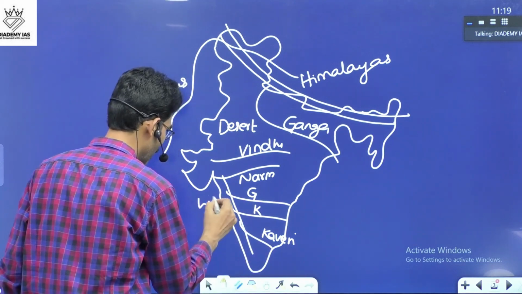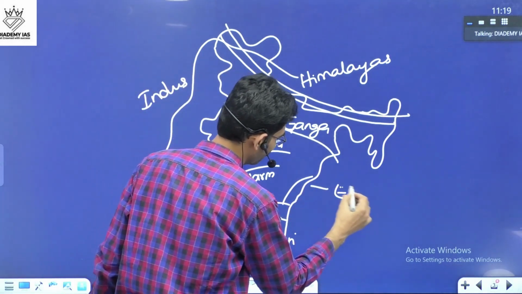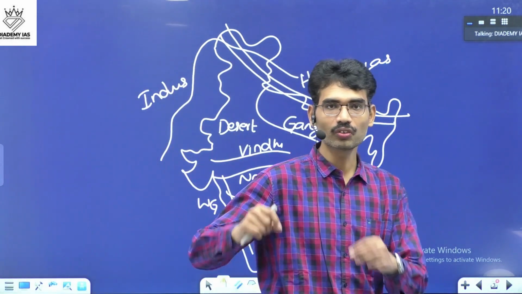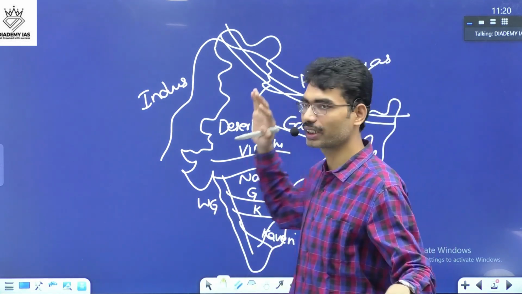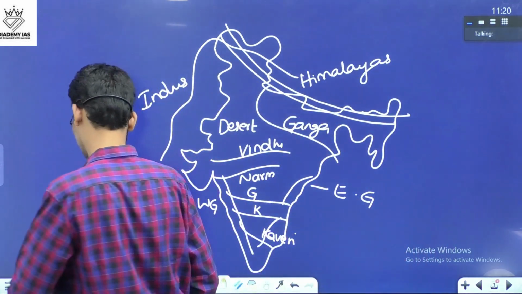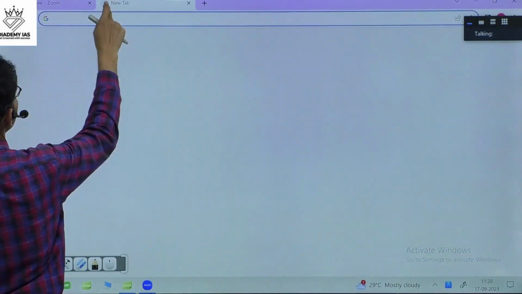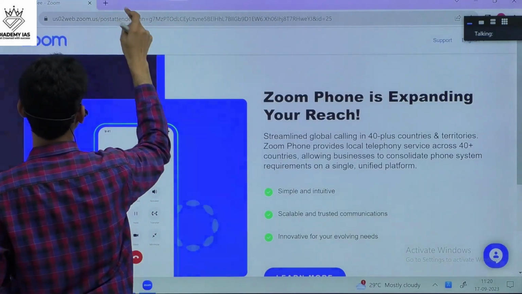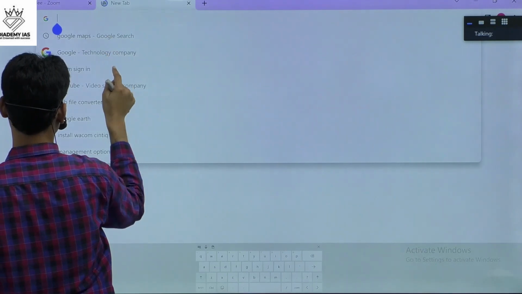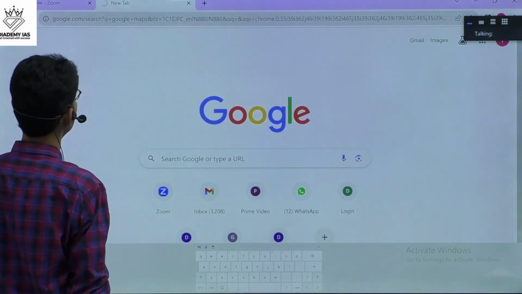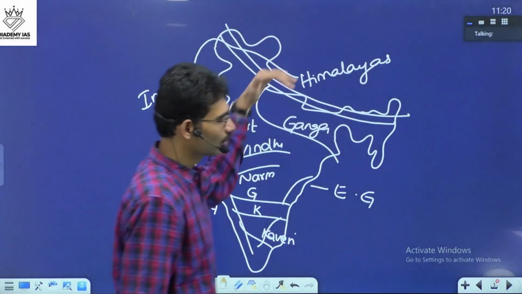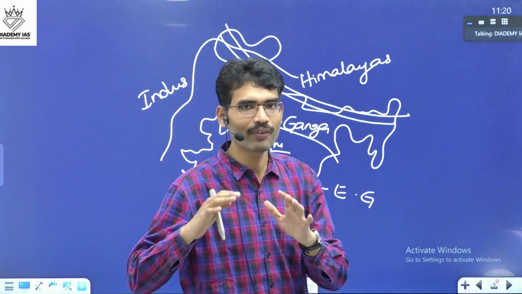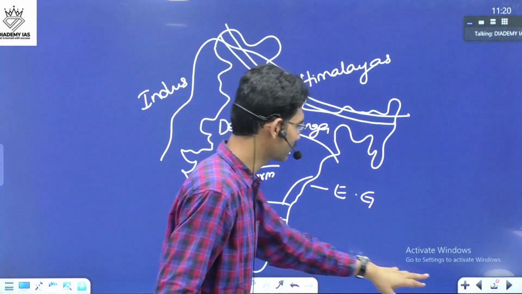Now you have the Western Ghats, you have the Eastern Ghats. This way. Now we will see how this geography played an important role in the creation of history. You know that these geographical factors played a very important role in making our ancient past.